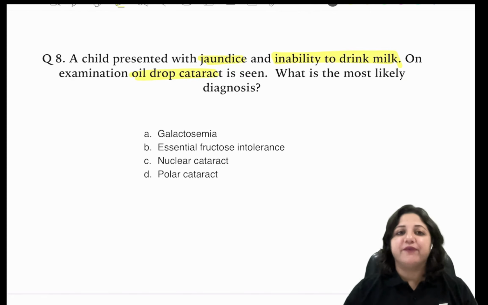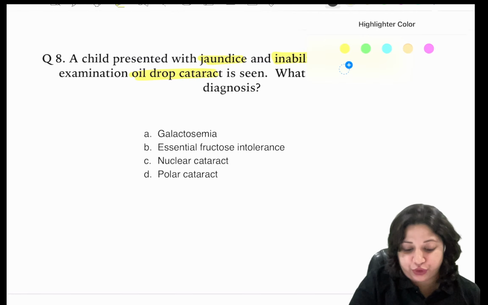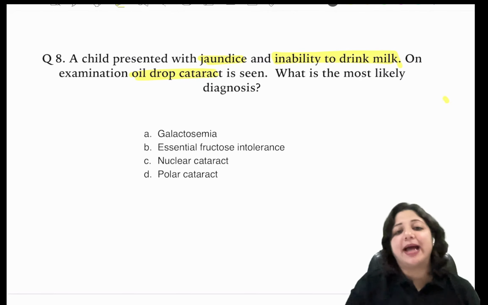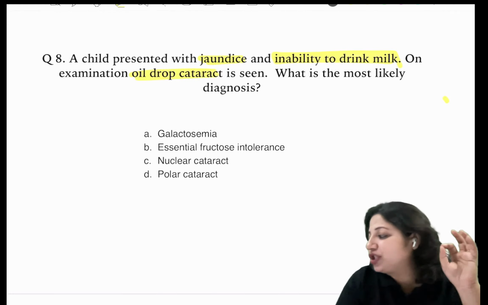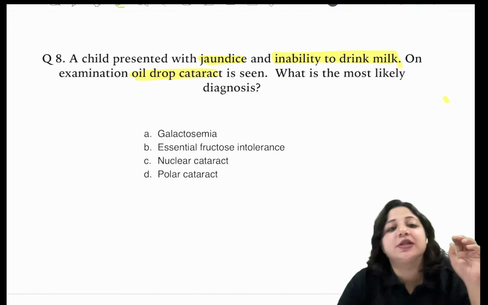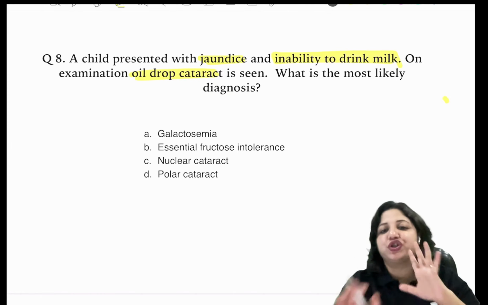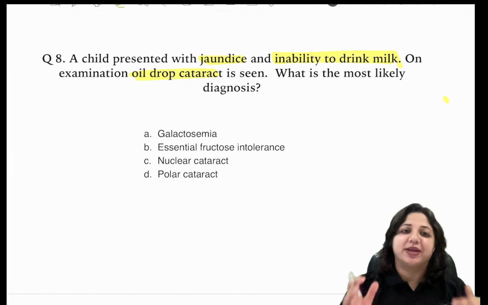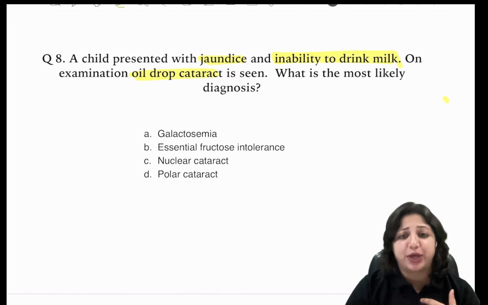So here, with this question, I would like to tell you one thing: it might be you do not know anything about the question. It might be at times you do not understand what the question is. So in such questions, you have to pick up that one hint which tells you everything.